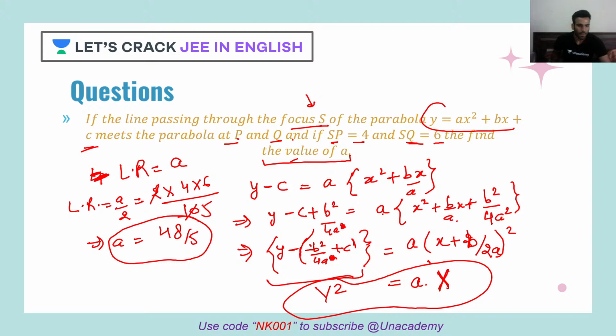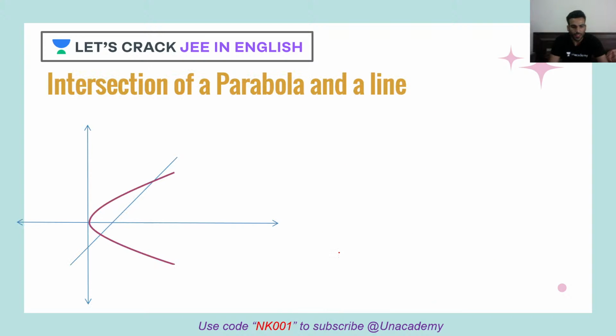Okay, fine. Let's go to our next concept. The concept is intersection of a parabola and a line. Now it's very much similar to what we did in circle. So let's say this is your line y is equal to mx plus c, and this is your parabola, y square is equal to 4ax. Now if I want to find the intersection point, what will I do? I'll just substitute the value of y in the parabola's equation and I'll get the intersection points.